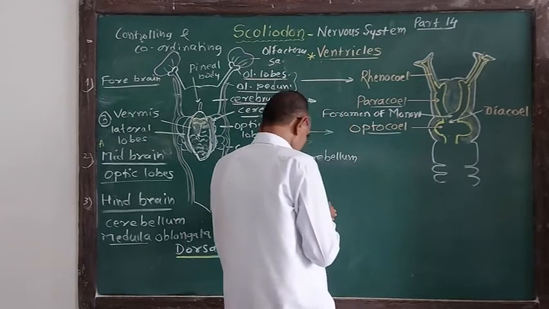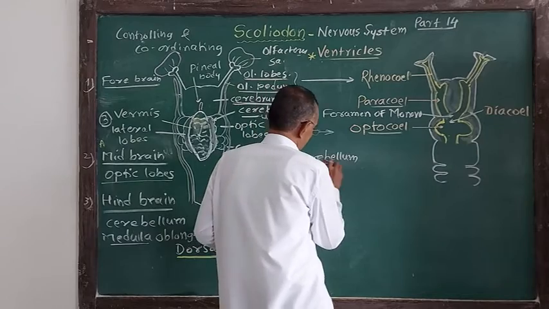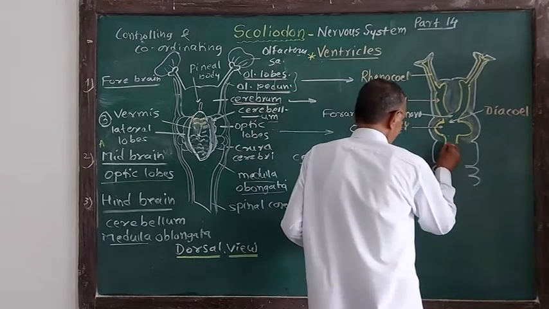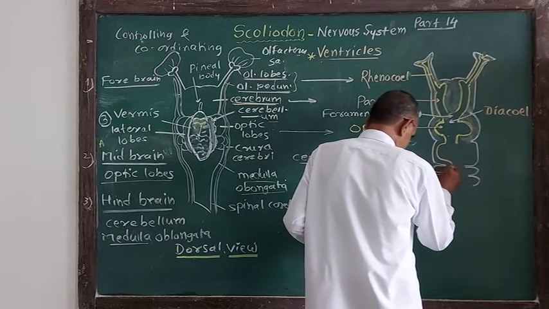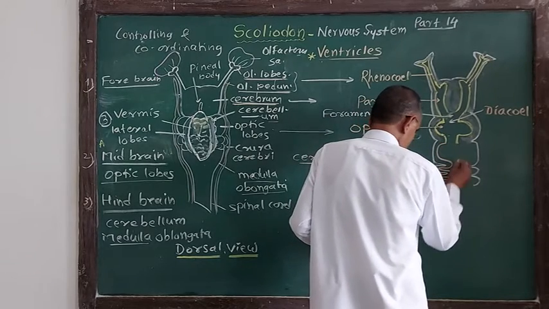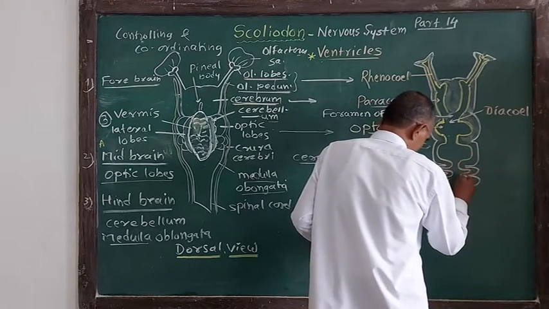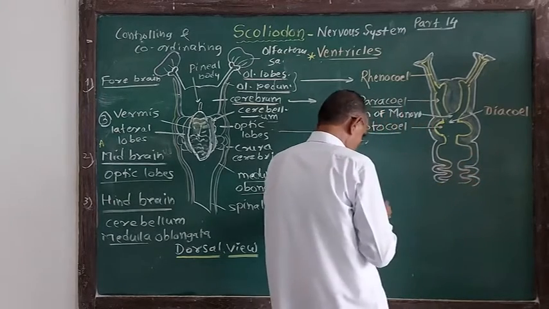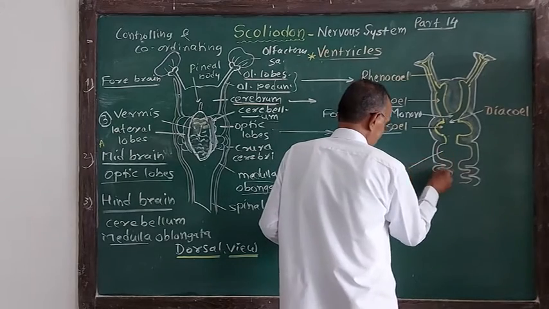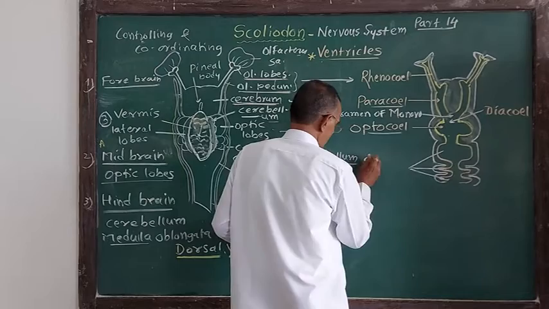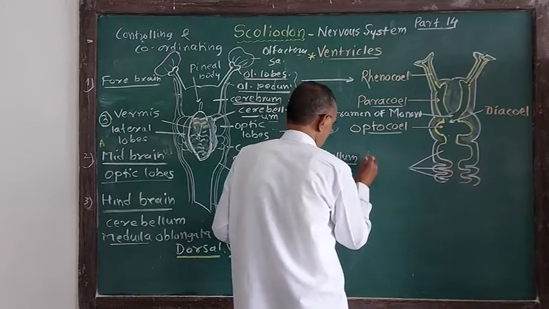Octocele is continued with the cavity of cerebellum. This cavity goes this way. This is the cavity of cerebellum in this manner. Cerebellum is also hollow and its cavities are called epicele. So all these cavities of cerebellum are called epicele.